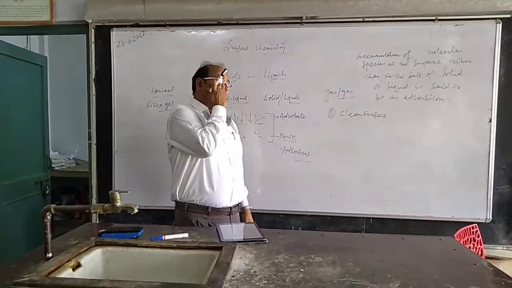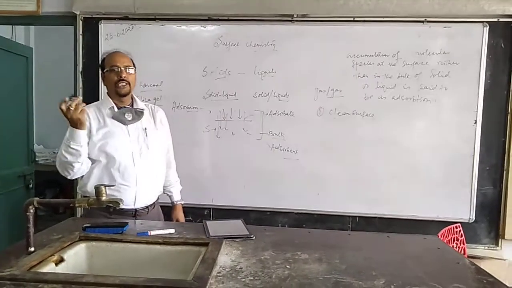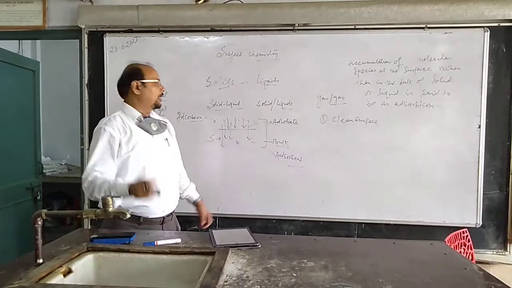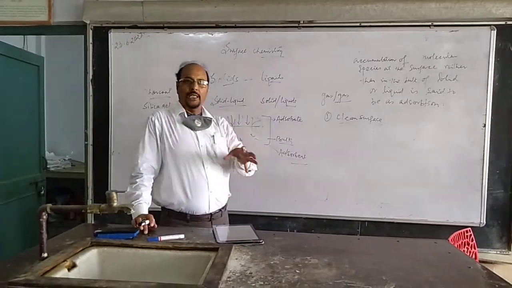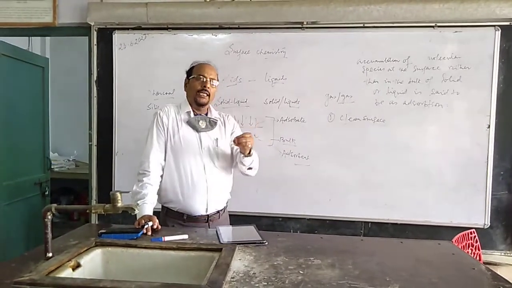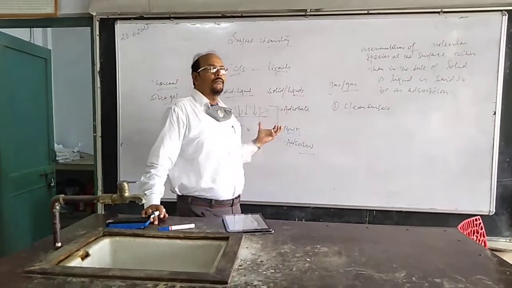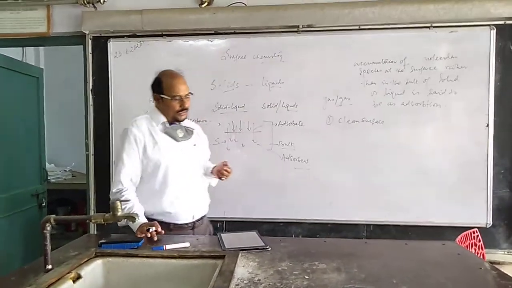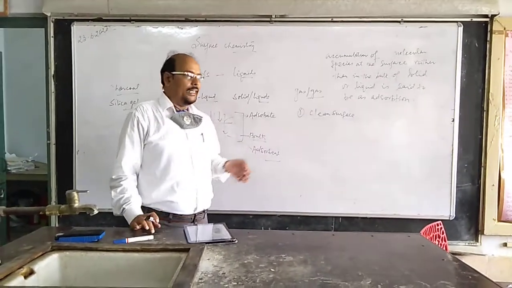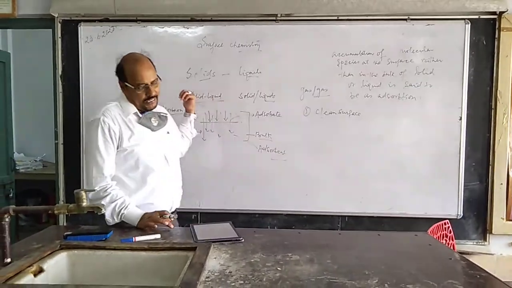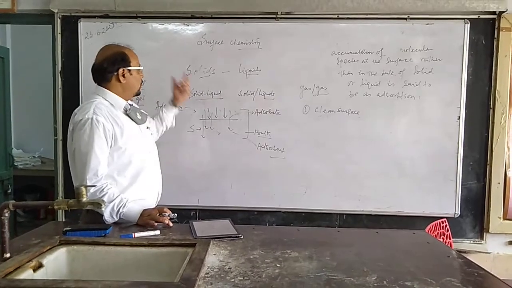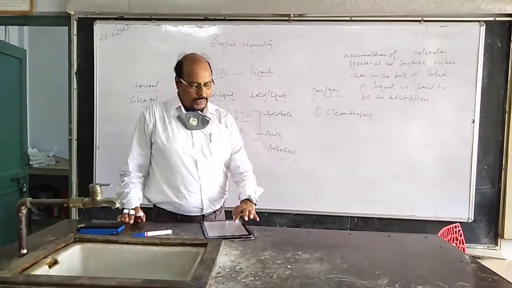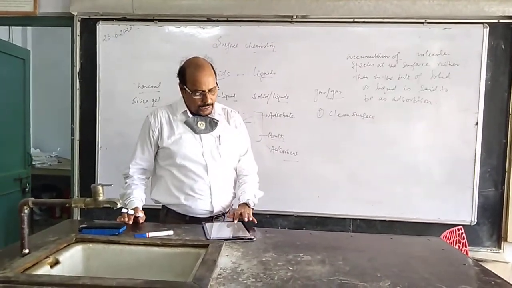Another example is raw sugar, which you might have seen is brownish in color. That raw sugar is purified by the process of adsorption. When it is treated with animal charcoal, the brown color of the sugar is adsorbed by the animal charcoal and it becomes whiter or colorless. There are other examples also. Air can be made dry, as I have just said, by using silica gel, because water molecules can easily be adsorbed. Now we have seen the distinction between adsorption and absorption.